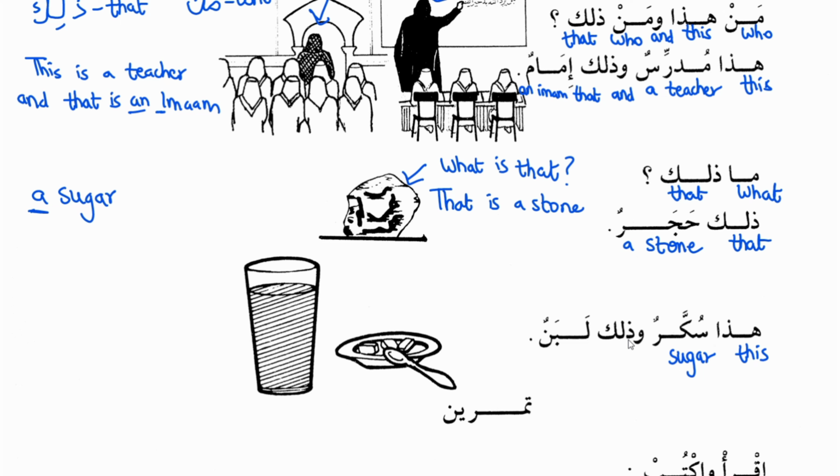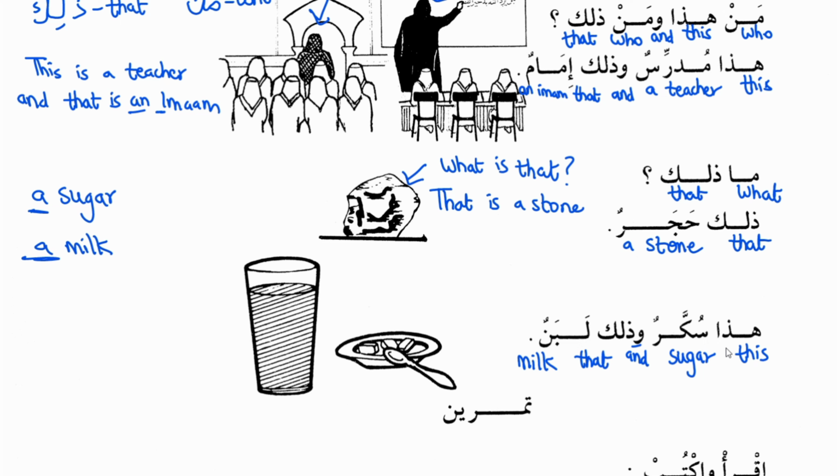Haza sukkarun, wa means and, zalika means that, and labanun means milk. Again, here we won't say a milk because milk is not a countable noun. We cannot count each drop of milk in general. So we'll just say milk. Haza sukkarun wa zalika labanun.